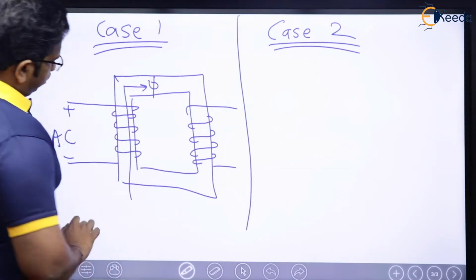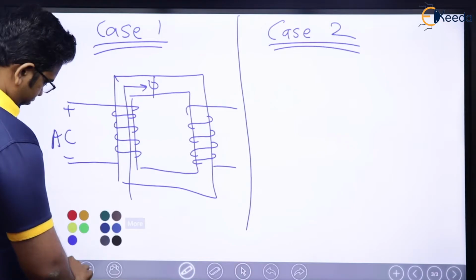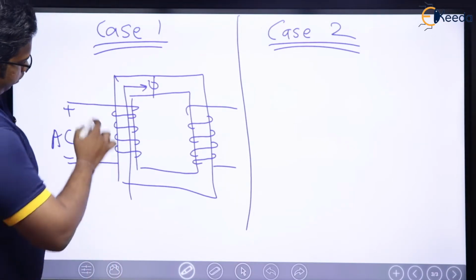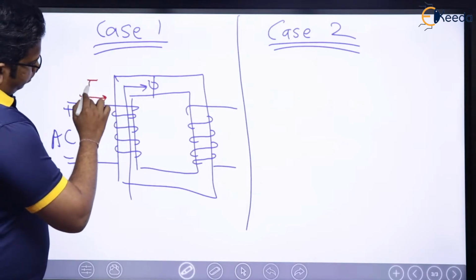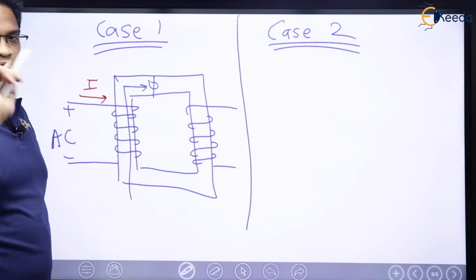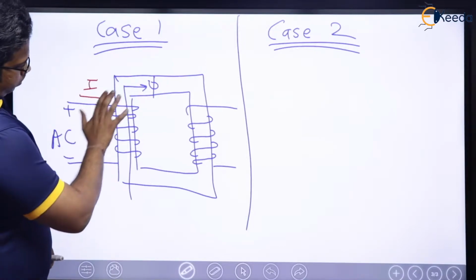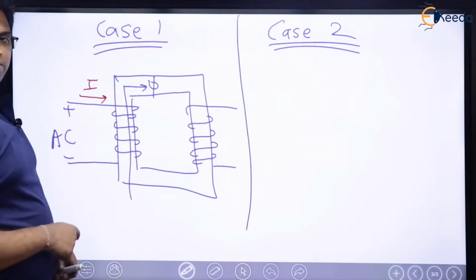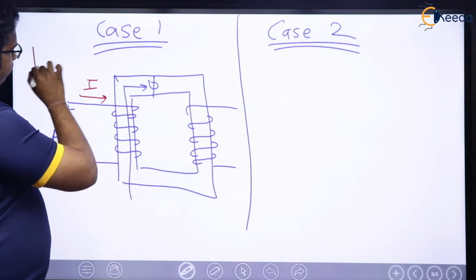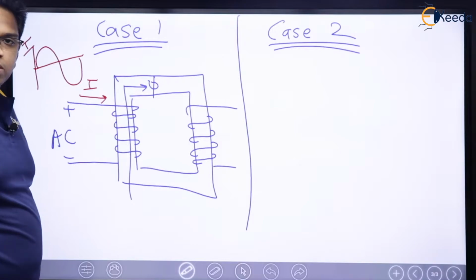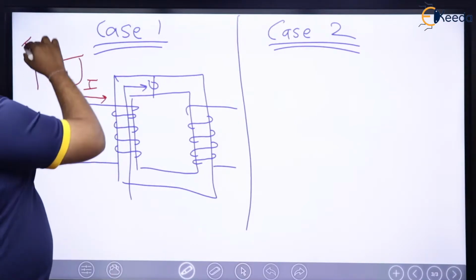Now see here, the moment flux is sinusoidal, what does that mean? Let us say that at start current was flowing like this, I. In the first half cycle, current was flowing like this, which means flux is going to be this way. Let me draw here. This is current I1.